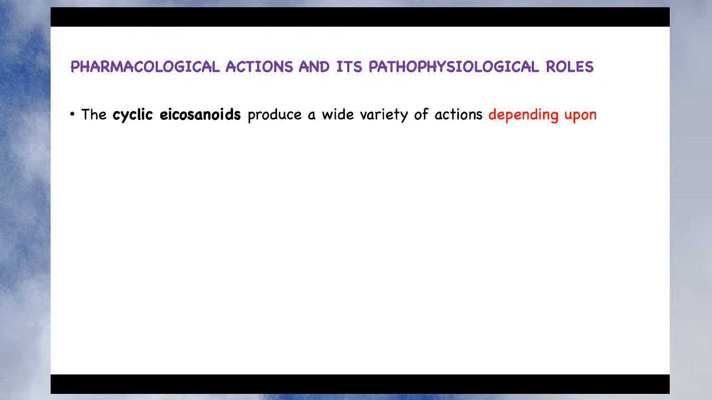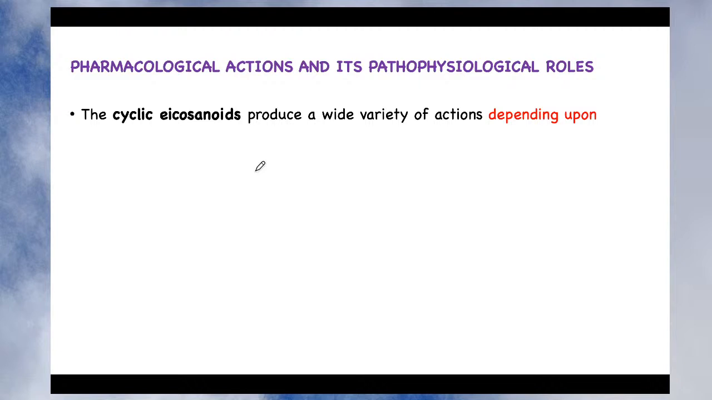First we will not directly jump to the pharmacological action or pathophysiological role. First we will see what factors determine the pharmacological action and pathophysiological role of eicosanoids. The cyclic eicosanoids produce a wide variety of actions, right? And what are the cyclic eicosanoids? There are three cyclic eicosanoids we have seen. The first one is prostaglandin, the second one is thromboxane, right?